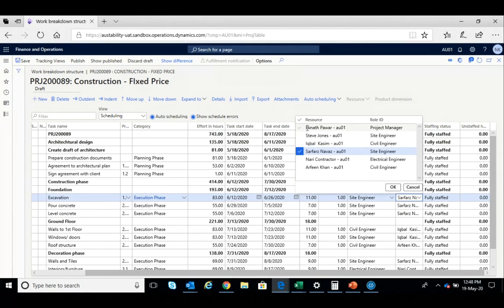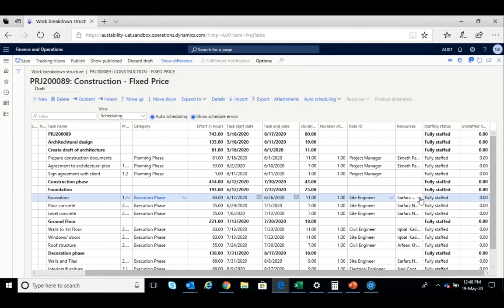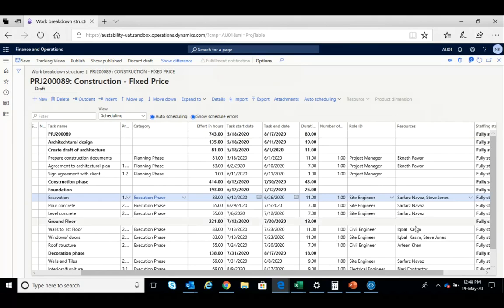So you get a lot of these resources here. You can select multiple resources and assign them. So more than one resource will get assigned in this line. I'll just expand this and you can see it here. Multiple resources can be assigned in the same WBS line.